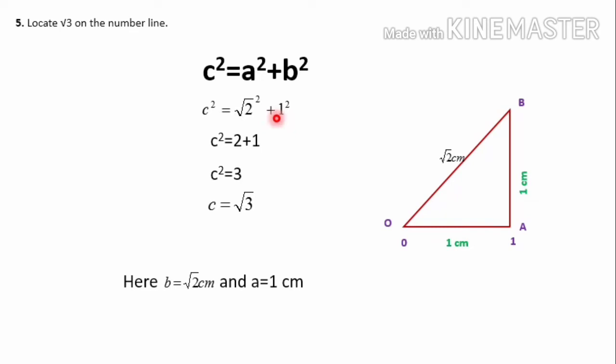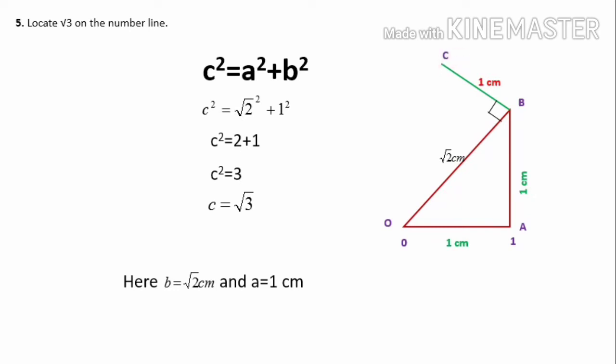Now I have to make another side whose length is 1 centimeter. So I have to form a right triangle. So this is one of the sides, OB. Then from B I have to draw a perpendicular, or from B I have to draw 90 degrees, and then on that perpendicular I have to cut 1 centimeter and label the point C.